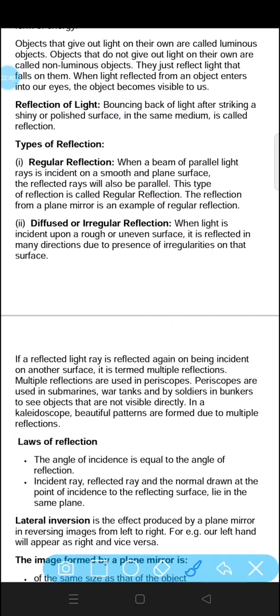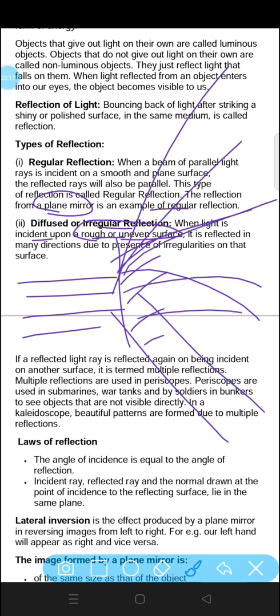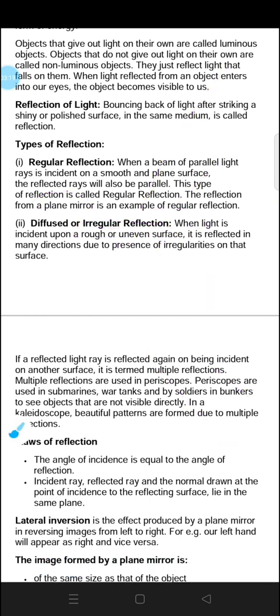An example of regular reflection is the reflection from a plane mirror. The plane mirror that you see at your homes is an example of regular reflection. The second type of reflection is diffused or irregular reflection. When light is incident upon a rough or uneven surface, it is reflected in many directions due to the presence of irregularities on that surface. Light reflects off different surfaces without any particular direction. That is called diffused or irregular reflection.